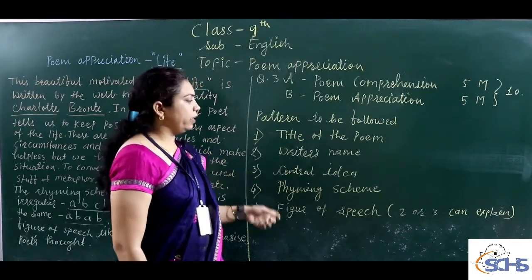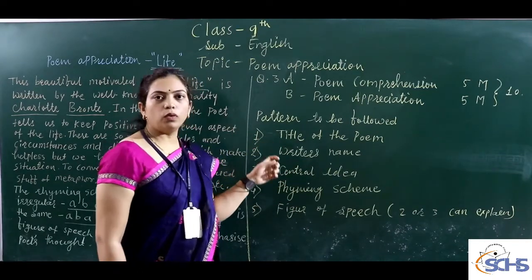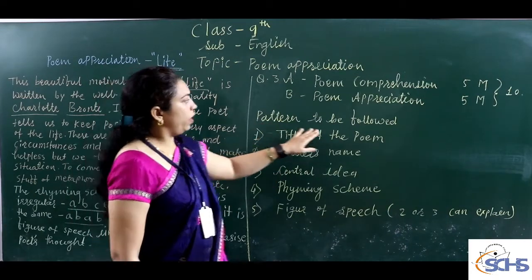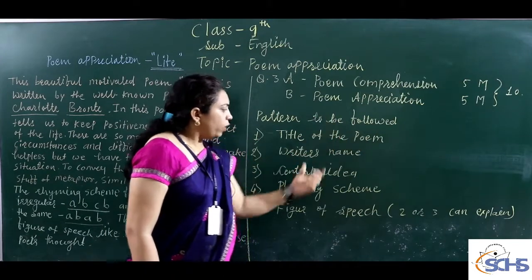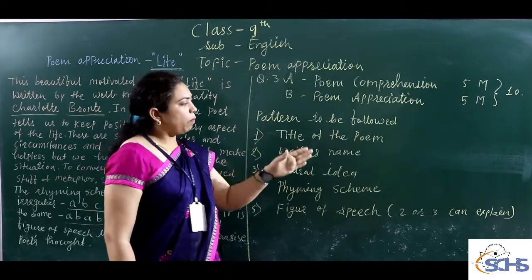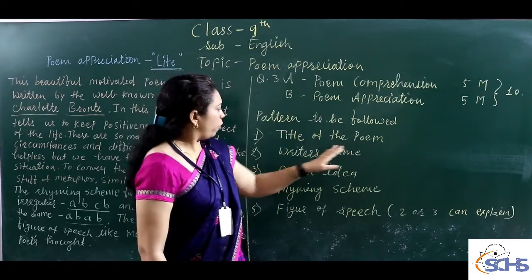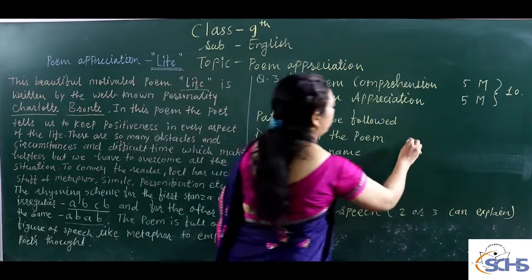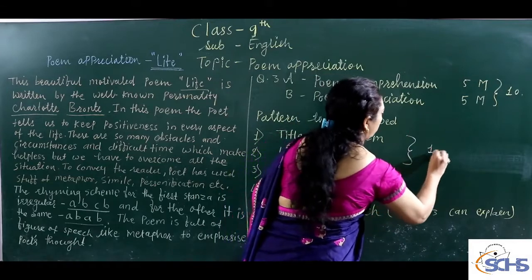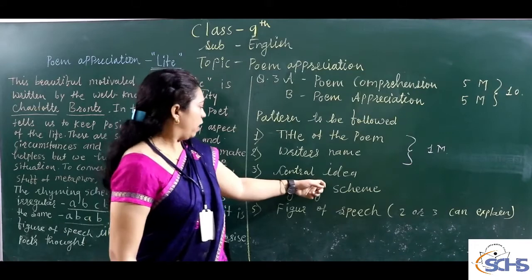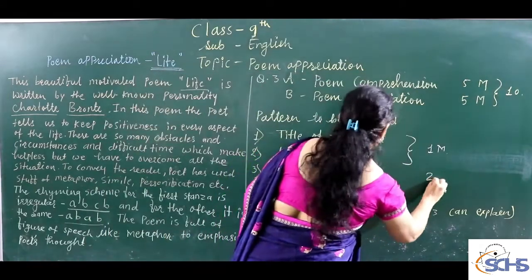Now how to write it with the example? Now I am going to explain. Start pattern to be followed. Now according to this pattern, the bifurcation of the marks is given. It means title of the poem and writer's name takes 1 mark, isn't it? Then central idea for the 2 marks.